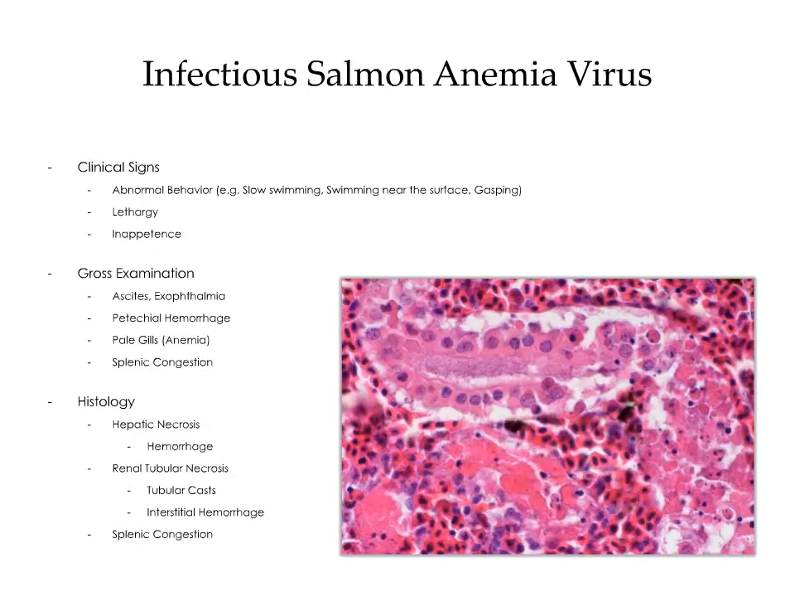Clinical signs include abnormal behavior, lethargy, and inappetence. Examples of abnormal behavior include slow swimming, gasping, and swimming near the surface. On gross examination, the affected fish will have ascites and exophthalmia as a result of retrobulbar edema. There's also widespread petechial hemorrhage, pale gills resulting from anemia, and splenic congestion.